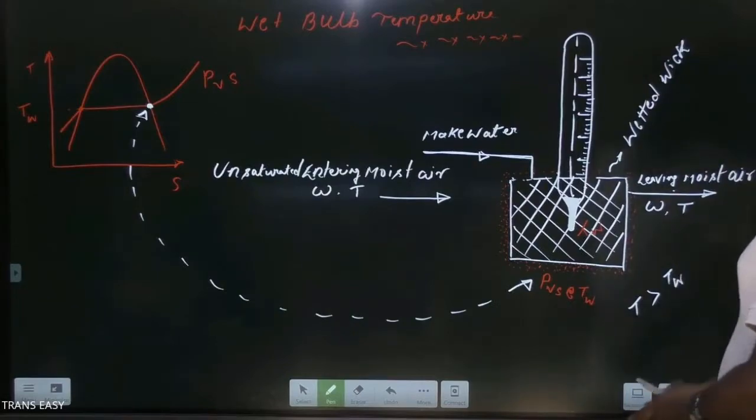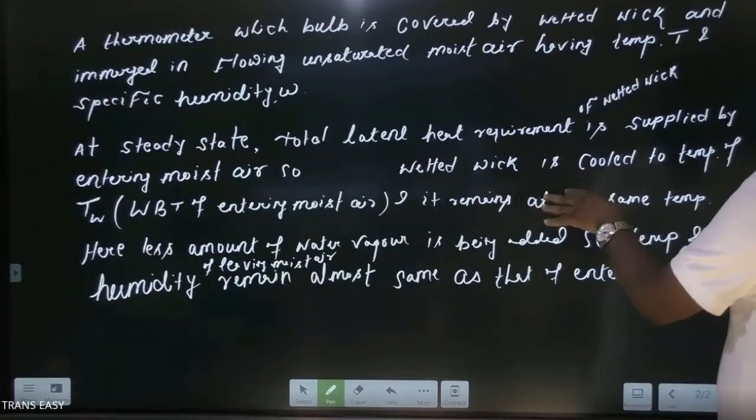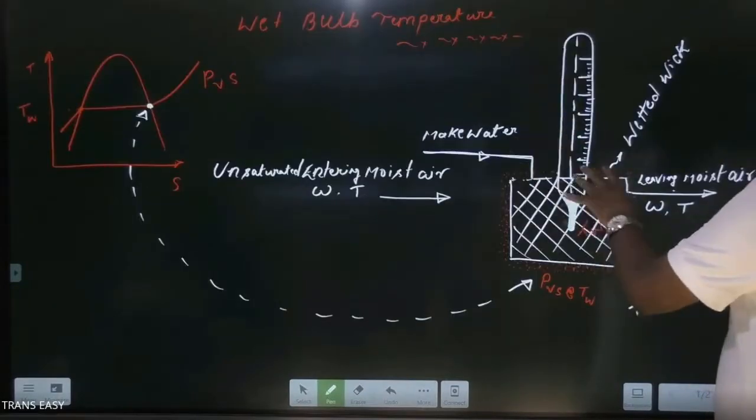So friends, in short, I have explained this setup.